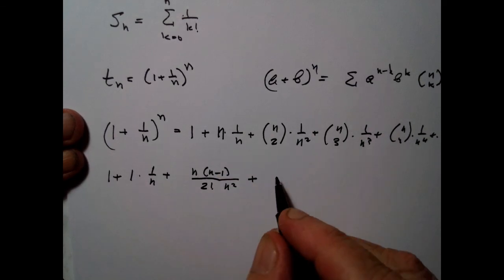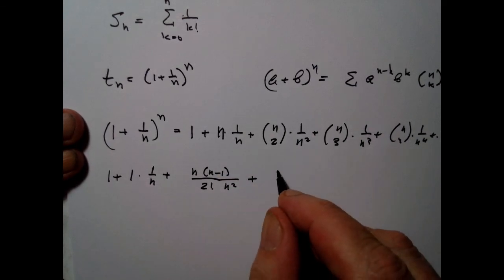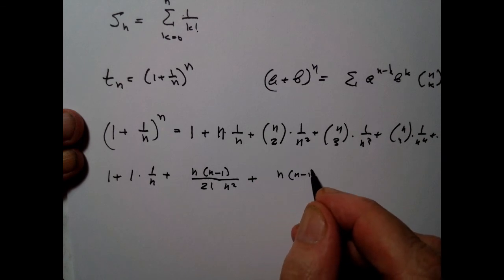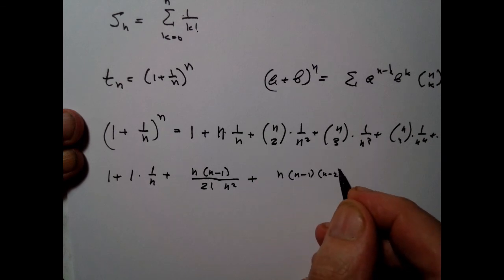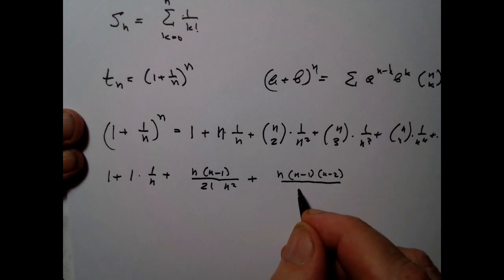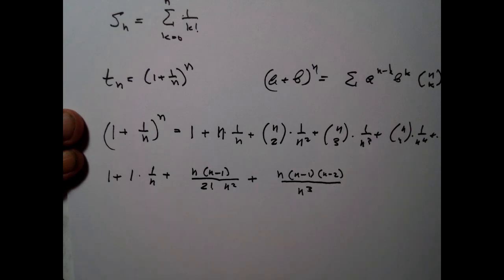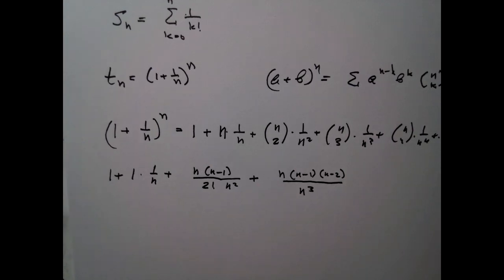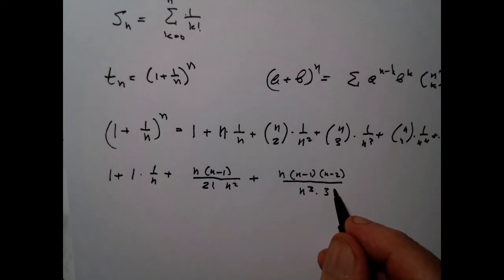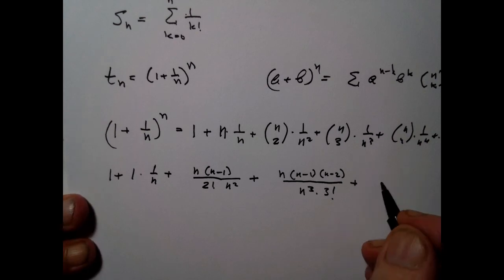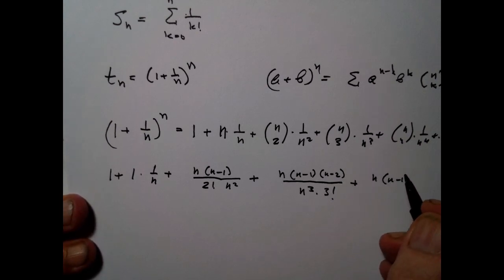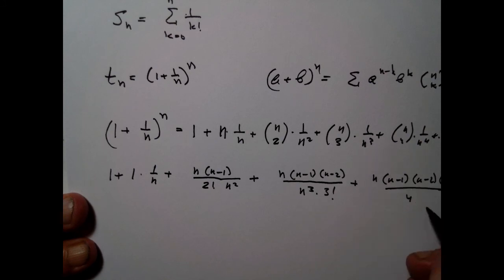And then I will have n choose 3, so it will be n times (n - 1) times (n - 2) divided by n^3, and then I also have to divide it by 3 factorial. Let me do one more: n times (n - 1) times (n - 2) times (n - 3), divided by 4 factorial and n^4.